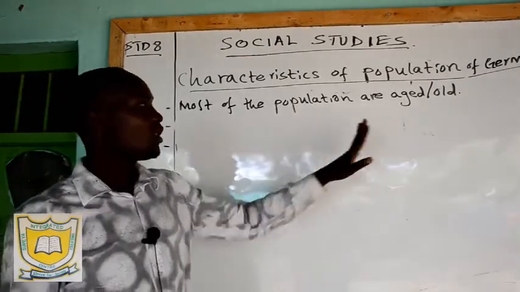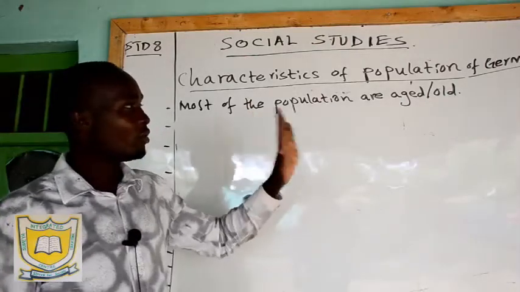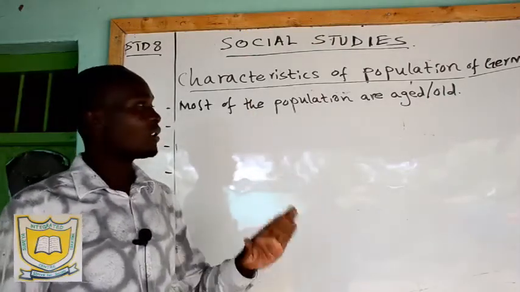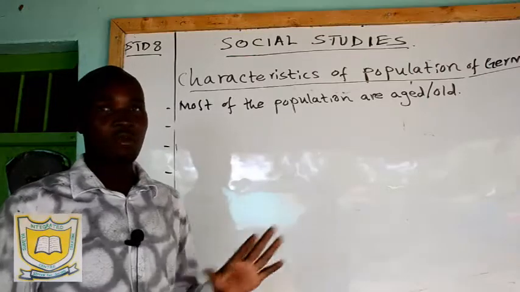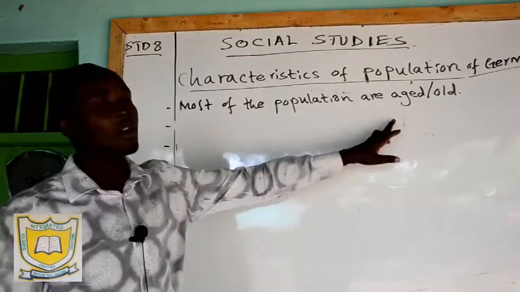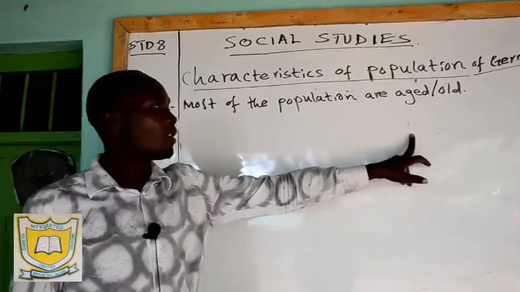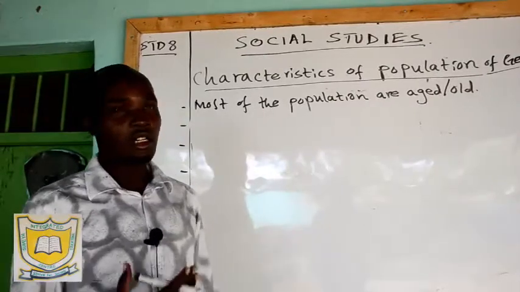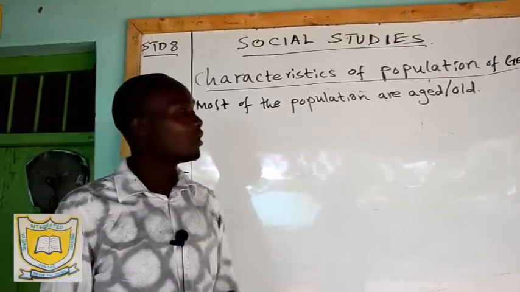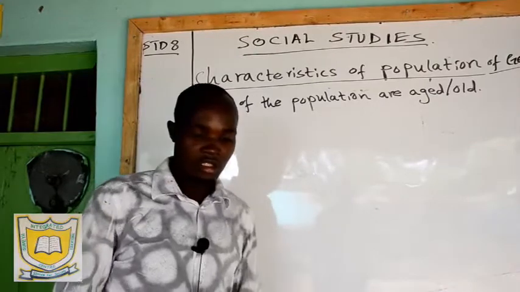So the government is well concerned in Germany about the old people. They take care of them. After retirement, they make sure those people have a comfortable life. That's what you're talking about, because when you look at Germany, we call them first world countries, those countries that are well developed. So that is number one, aged in Germany.